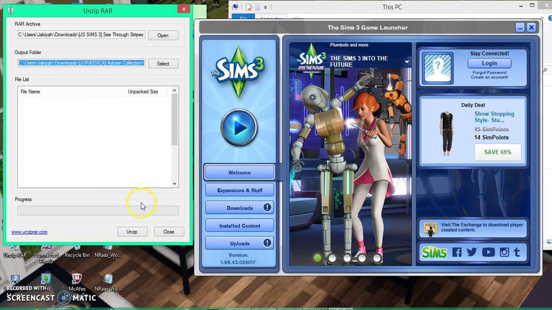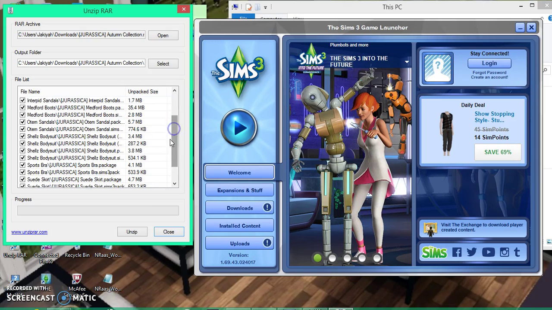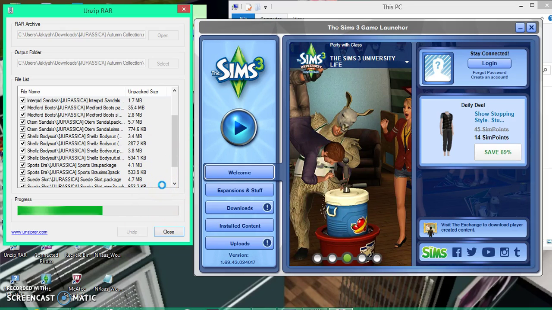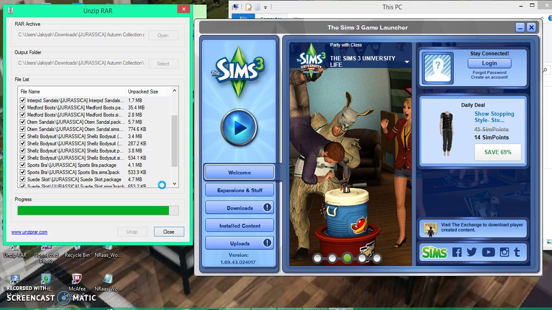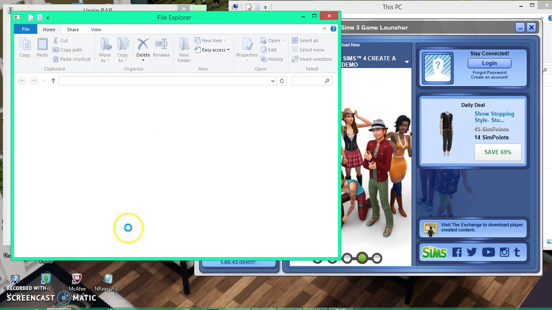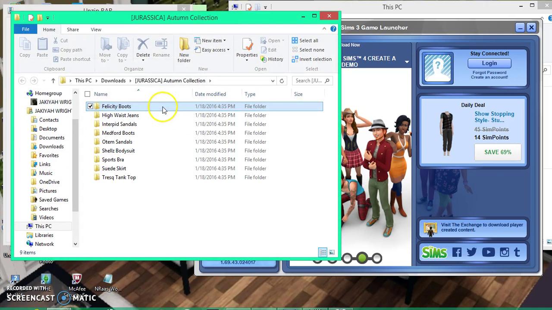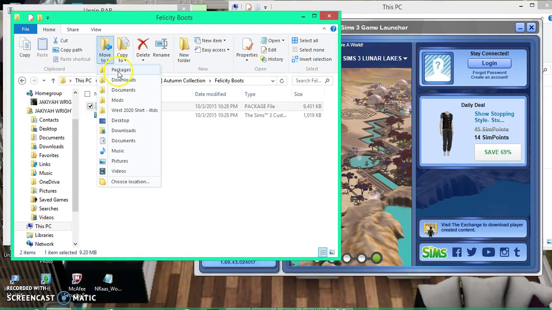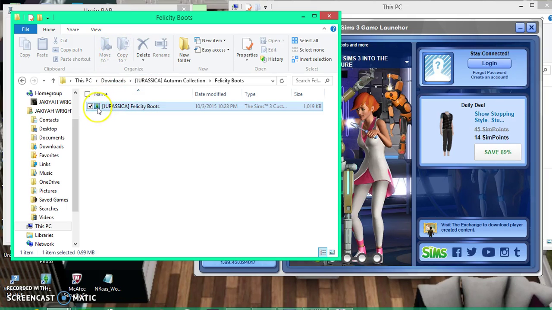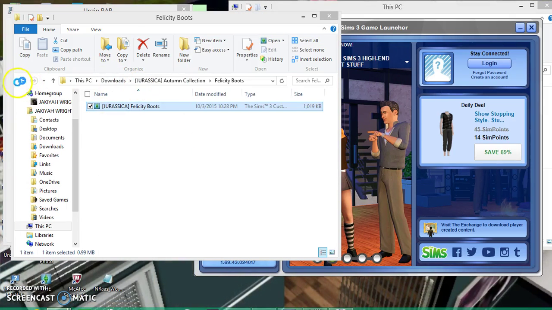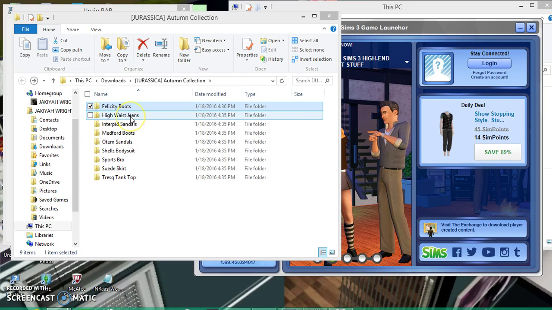Bottom collection, open. This one obviously has a lot of stuff with it, so unzip it. This is going to take longer than the others. It's okay. And it has unzipped. So here are the boots, little boots. I'm going to move this one to packages, this one to downloads, and you just keep on doing that.